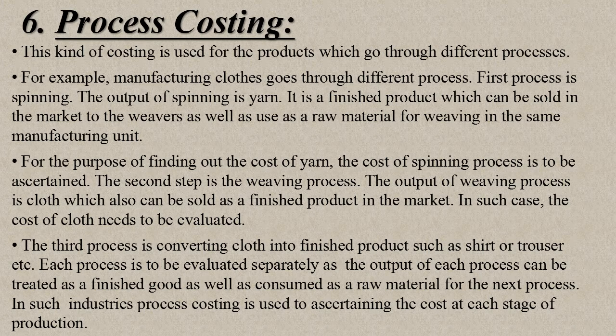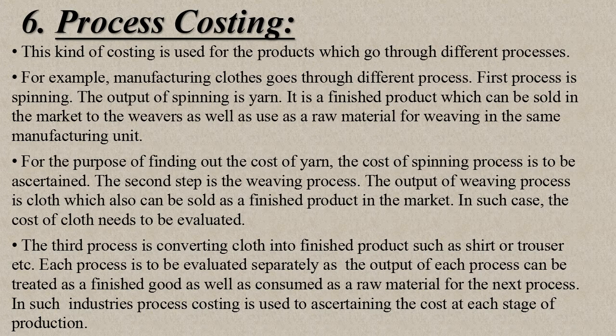The second step is the weaving process. The output of the weaving process is cloth, which also can be sold as a finished product in the market. In such a case, the cost of cloth needs to be evaluated.